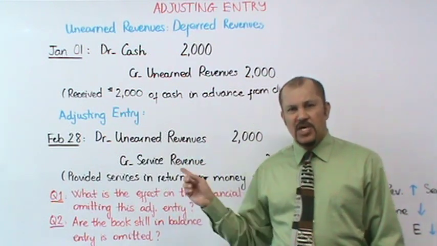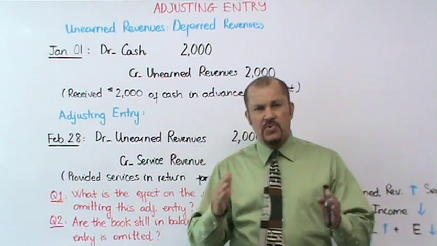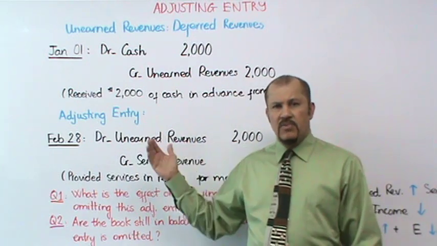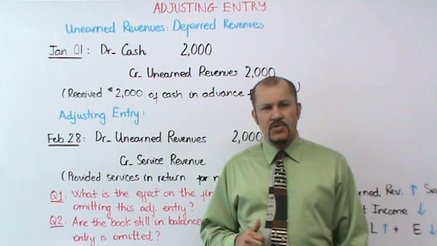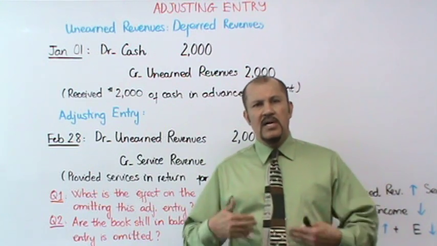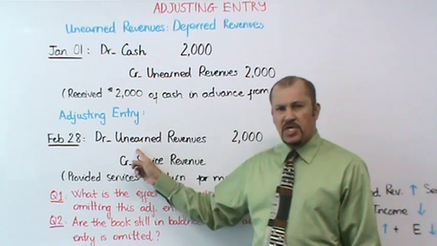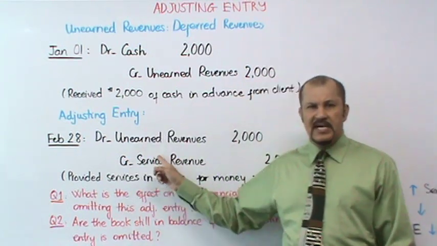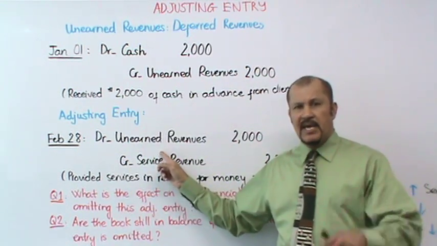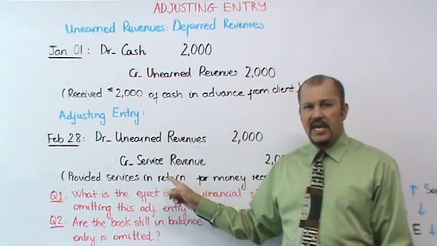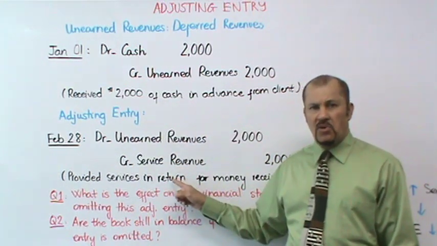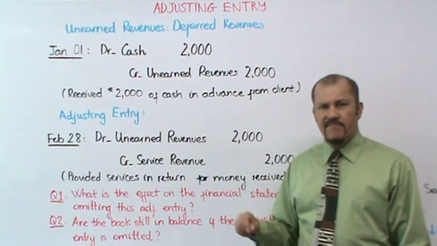So therefore, the adjusting entry we're going to make reflects these two things. What two things? We have to reduce the liability by $2,000, and we have to show earned revenues of $2,000. So the adjusting entry will be a debit to unearned revenue to reduce the liability, get it off your books, and a credit to a revenue account called service revenue for $2,000.